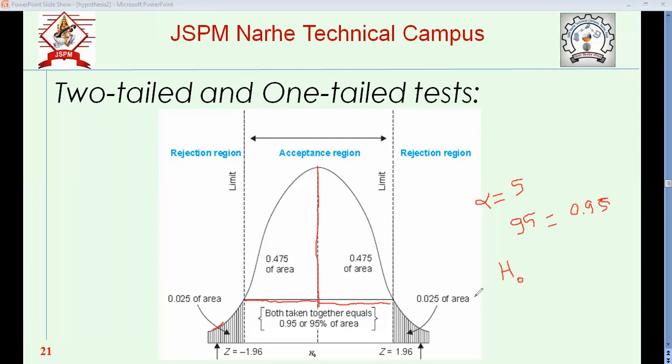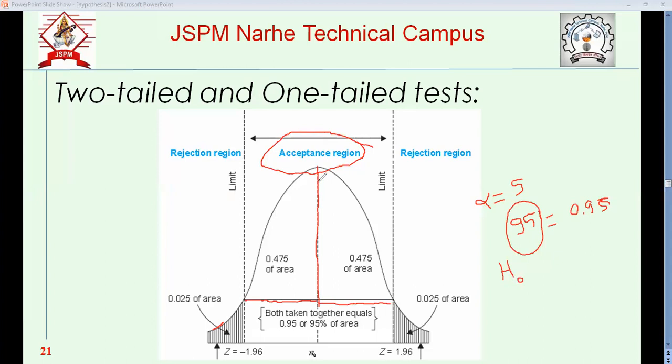So what is the probability distribution on this standard curve? It is this much region. This is the acceptable region. What is its probability? Probability is 95%.